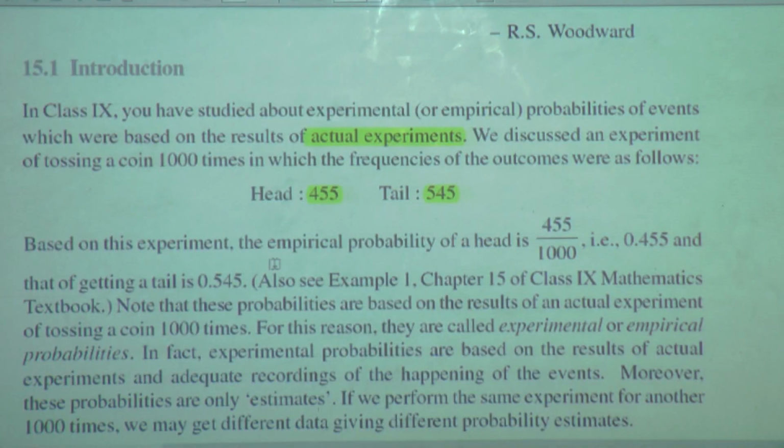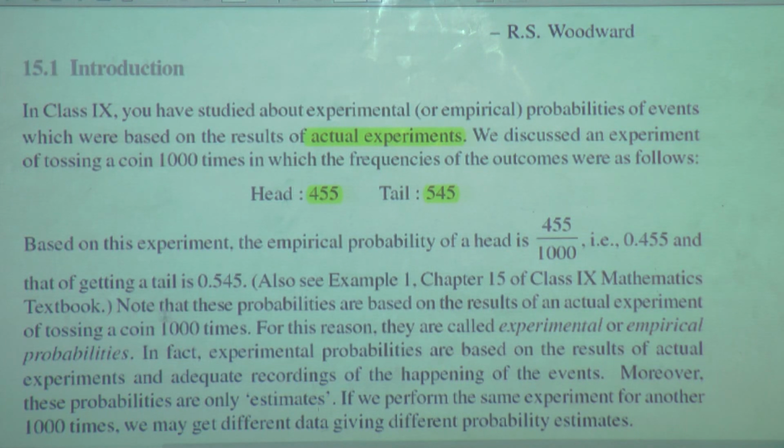Based on this experiment, the empirical probability of a head is 455 upon 1000, that is 0.455, and that of getting a tail is 0.545.